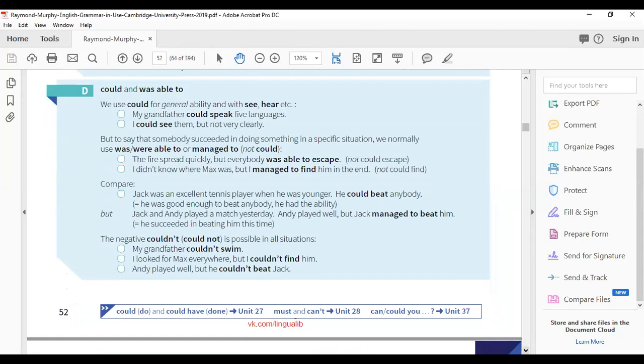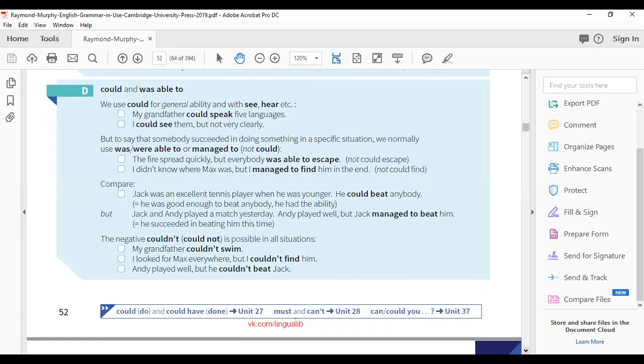Compare. Jack was an excellent tennis player when he was younger. He could beat anybody, all right. So he was good enough to beat anybody, because he had the ability. If you are a good player, it is your ability, all right. Like Shahid Afridi is a fantastic player, all right.